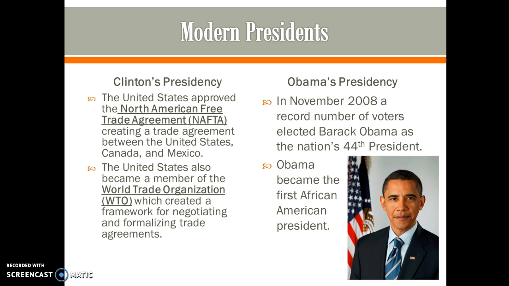The United States approved the NAFTA agreement under Clinton. This created a trade agreement between the United States, Canada, and Mexico to create free trade between those three countries, allowing for more jobs and more industrialization. The United States also became a member of the World Trade Organization, which created a framework for negotiating and formalizing trade agreements. In November of 2008, a record number of voters elected Barack Obama as the nation's 44th president. He was our first African American president.